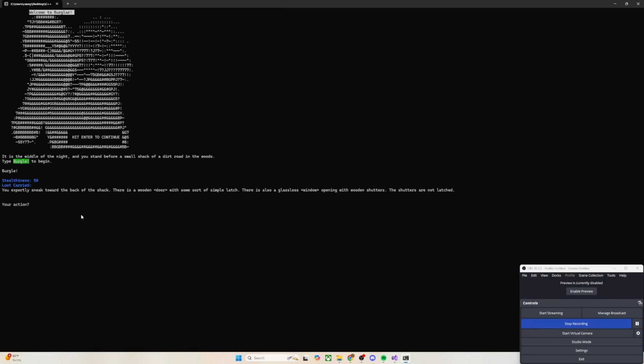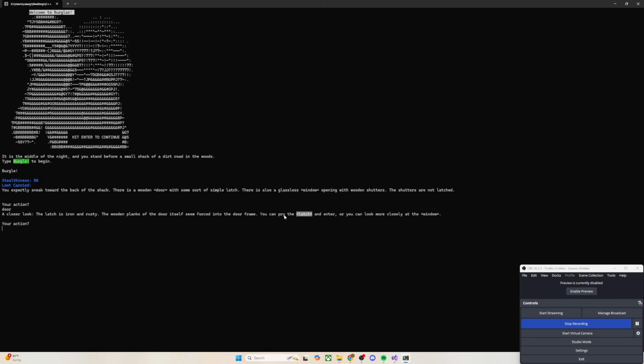So there's a wooden door, there's a glassless window opening that is shuttered. Where are you gonna go? I'm gonna look at the door because that's highlighted right there. A closer look: the latch is iron and rusty. It might make some sound. Do you want to continue with the latch or go back to the window? And so this goes on and on.